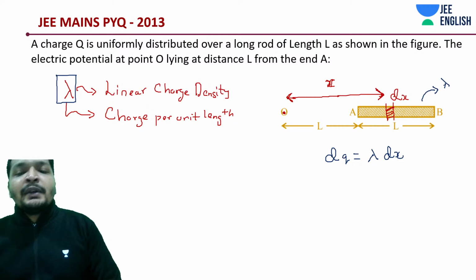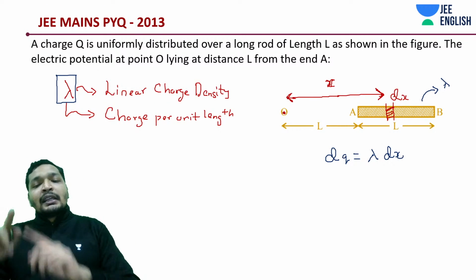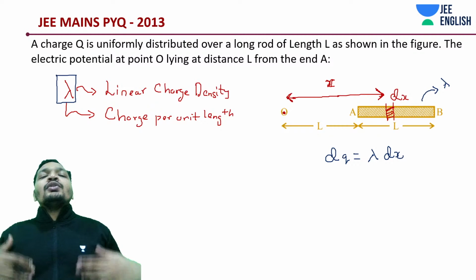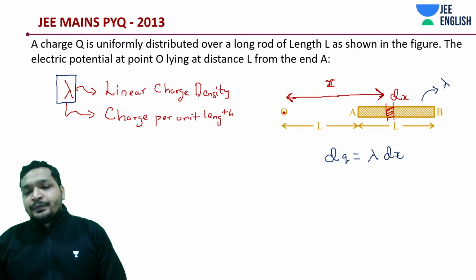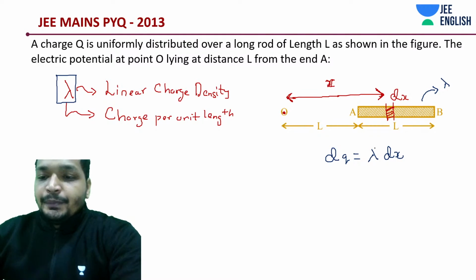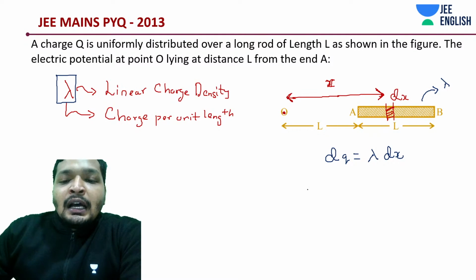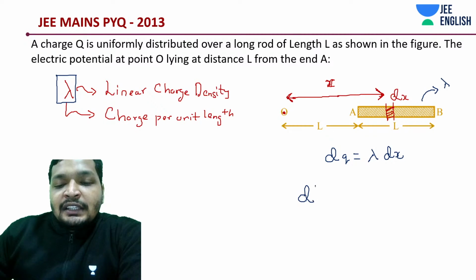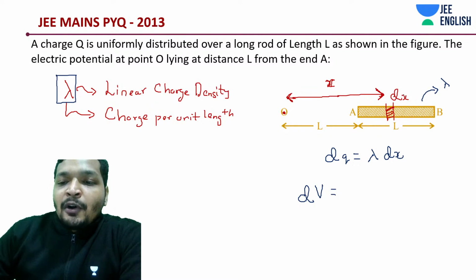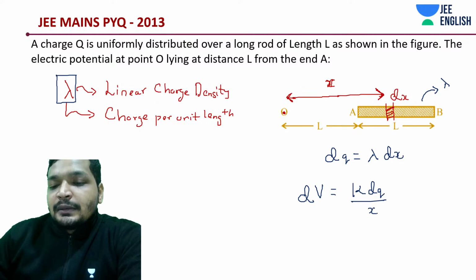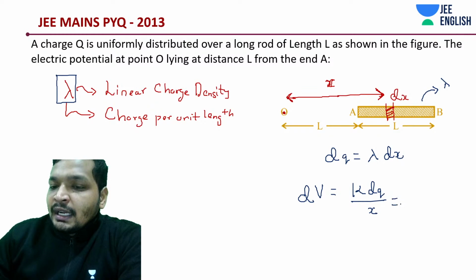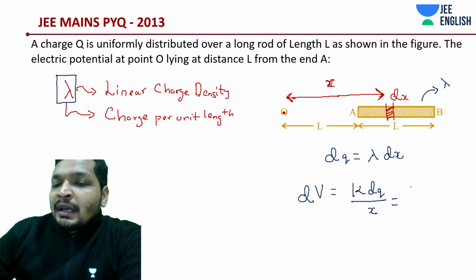If not uniformly distributed, you do the same thing, but you would substitute the given expression for lambda. Now that is done. What is potential, guys? Potential dV, for that small dq, is going to be k into dq divided by x. Done. In this case, lambda is a constant value.